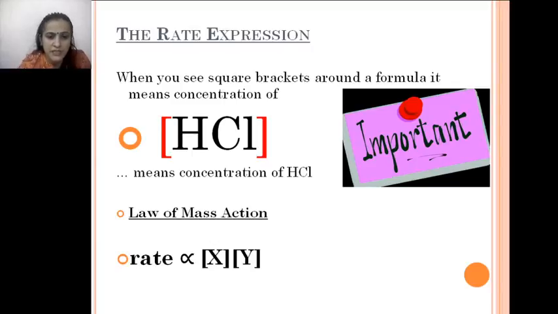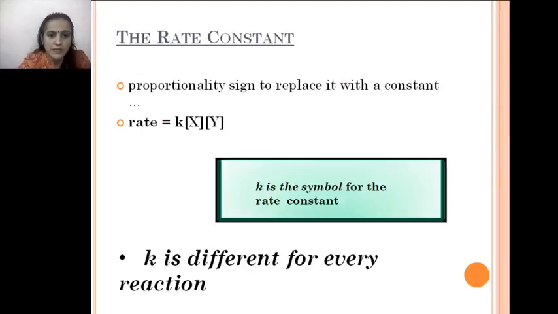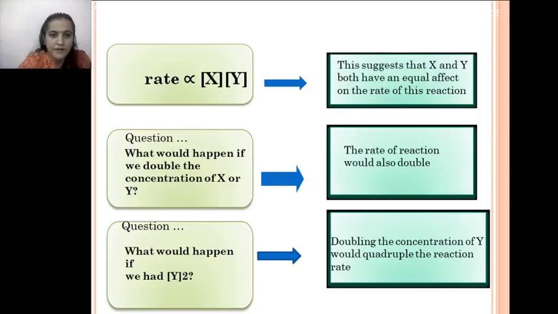The law of mass action can be taken as: rate is directly proportional to the concentration of the reactants. For example, we take X and Y as the reactants. So rate is proportional to X as well as Y. K is the symbol for the rate constant. K can be different for every reaction.